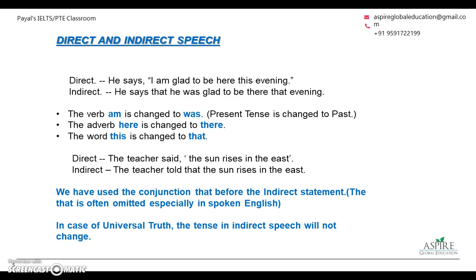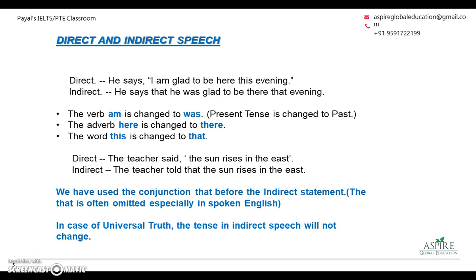Let's take up a couple of more examples. He says, I'm glad to be here this evening. Now, these words are about some incident in the past. Therefore, we will have to change the tense and make a few other changes as we change this sentence from direct to indirect speech. He says that I was glad to be there that evening. Am will change to was. Here will change to there. This will change to that.